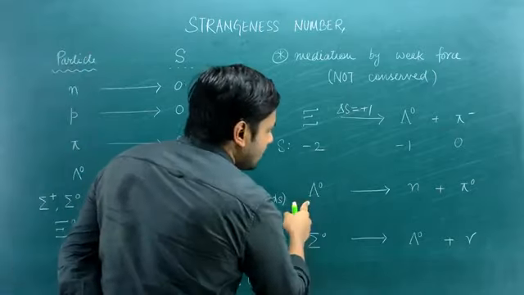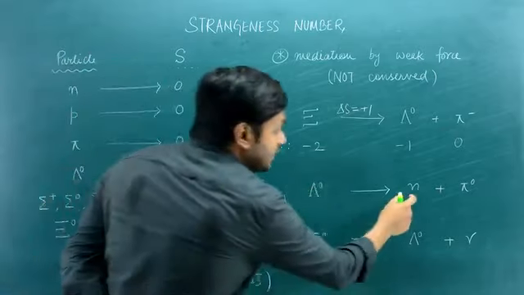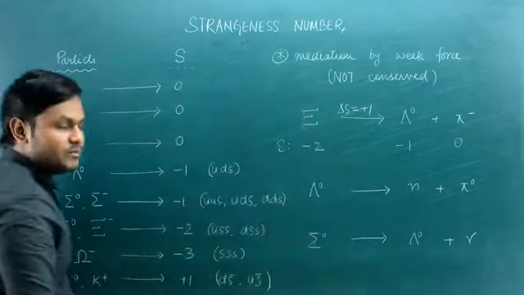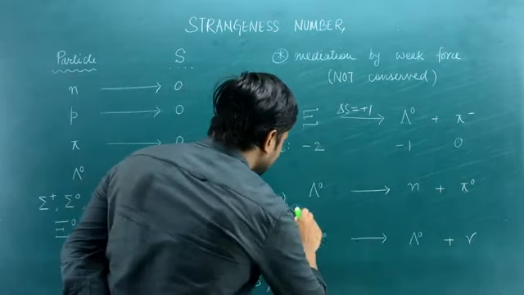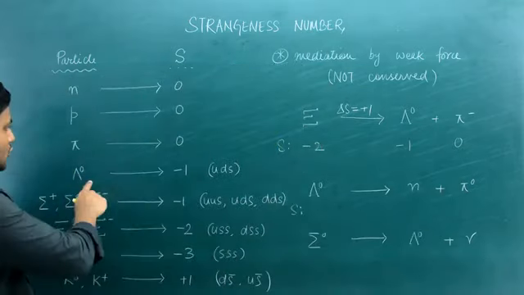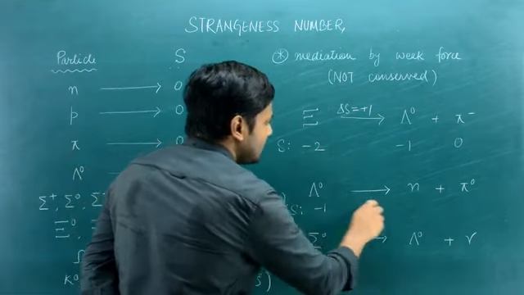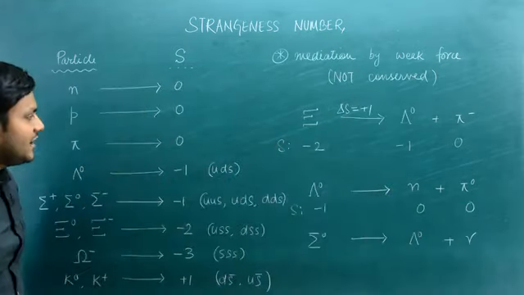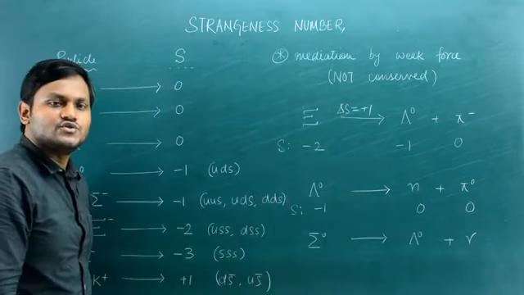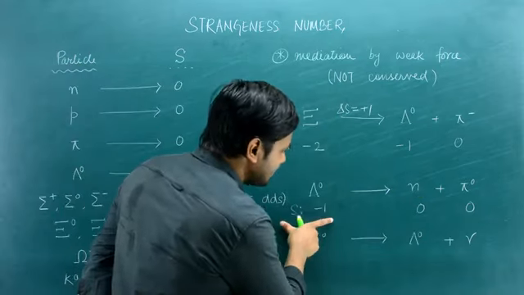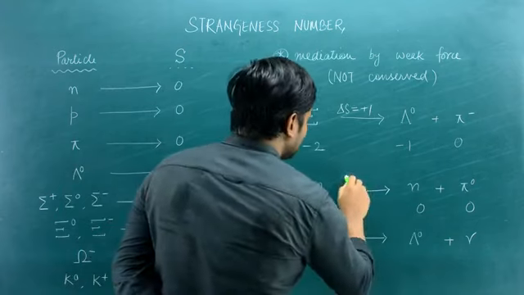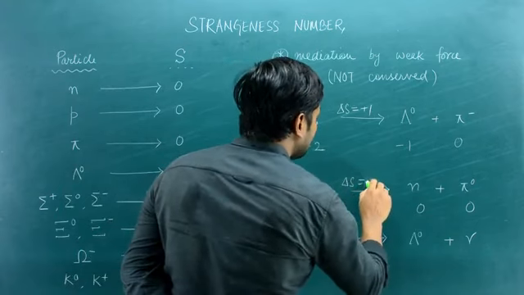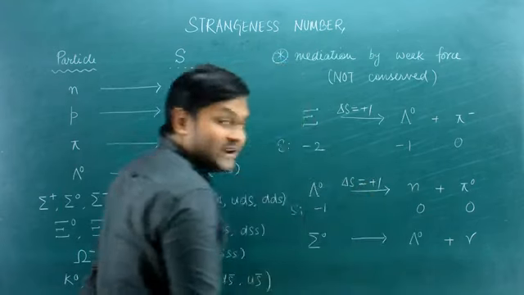The lambda naught particle may further decay into a neutron and a neutral pi meson. In this case, the strangeness number will have a value of -1 on the left, and 0, 0 on the right. Neutron and pi meson have values of 0, 0 for strangeness number. So in this case also, left hand side -1, right hand side 0. So there is a change in the strangeness number by +1, right?